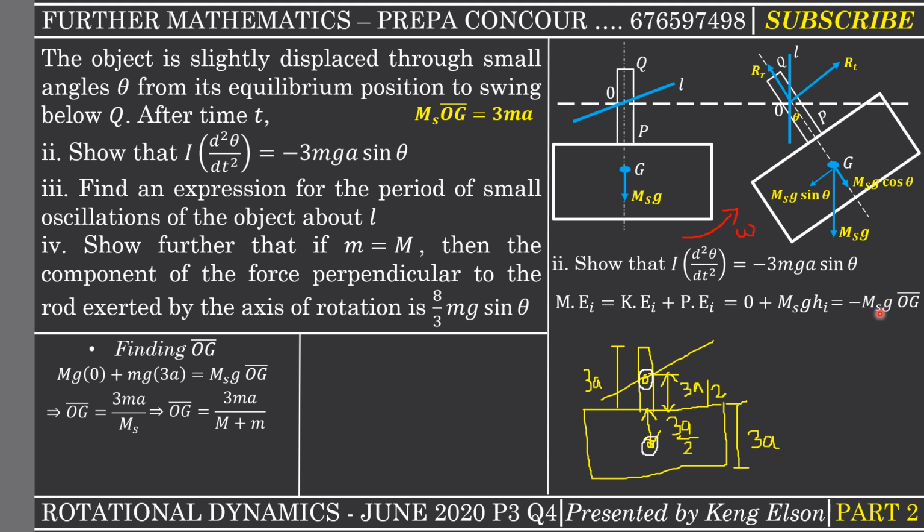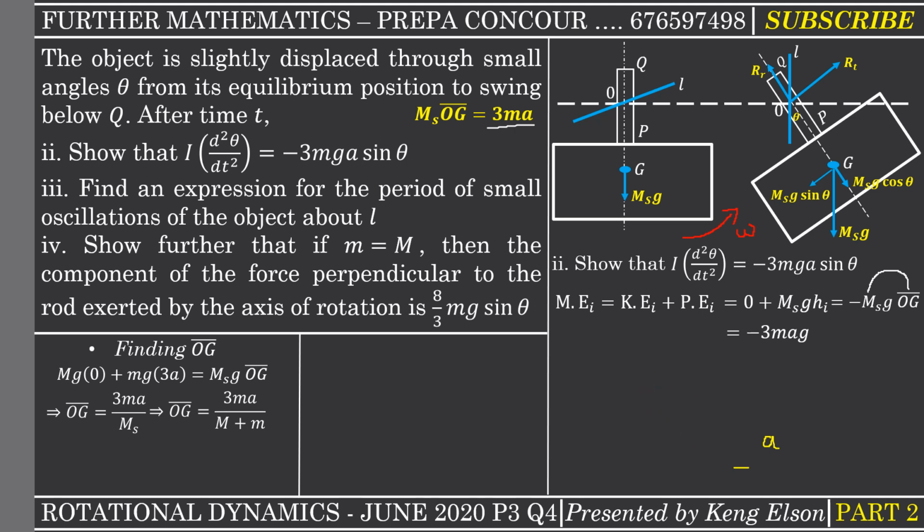So I just have to note it because you are going to use it in many instances. Okay, so from here you realize that we just have to replace OG. In fact, you see that this formula here has ms and OG. So if I multiply ms and OG, it just gives me 3ma. Okay, so we are going to have here negative 3mag. So this is what I'm saying. We have ms combining with OG to give us 3ma, but now there is a g and there is a negative sign, so everything there gives us negative 3mag. So that is the initial mechanical energy of the system.